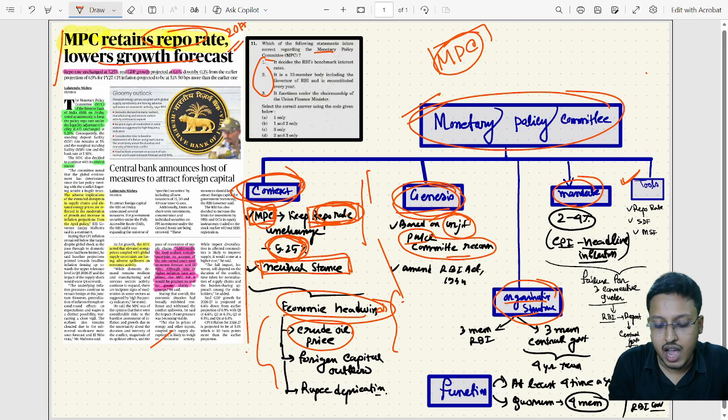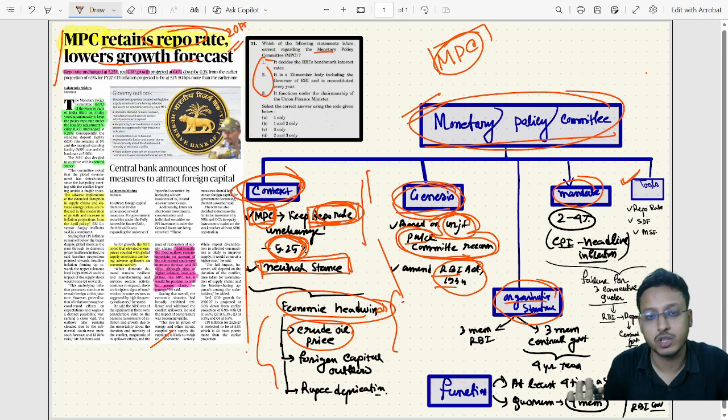After that recommendation, there was a necessary amendment in the RBI Act 1934, and this policy committee was created. Got it?